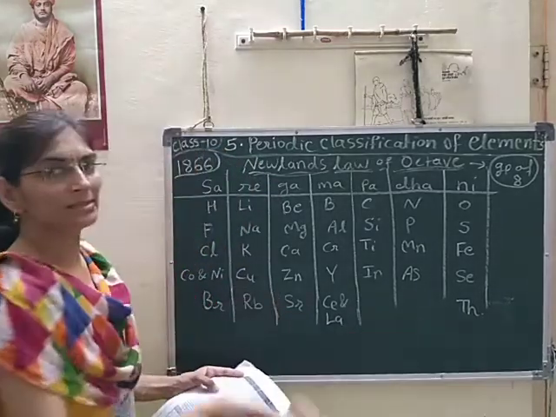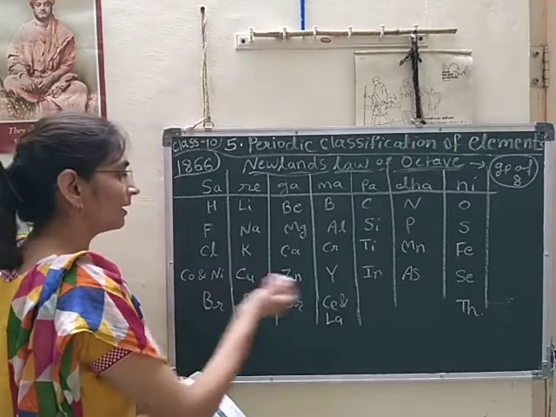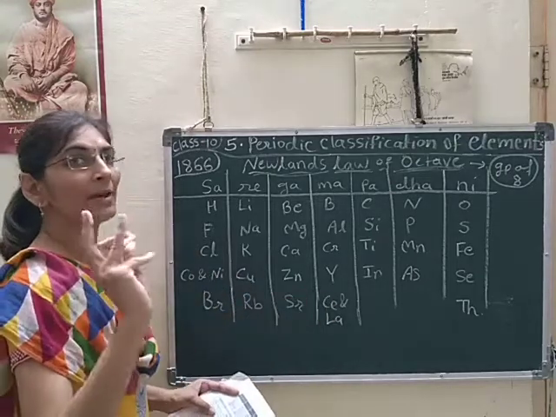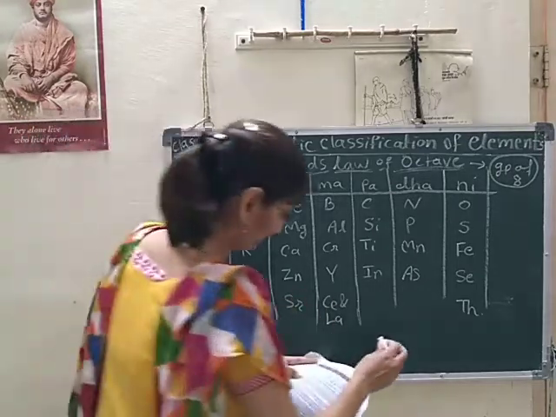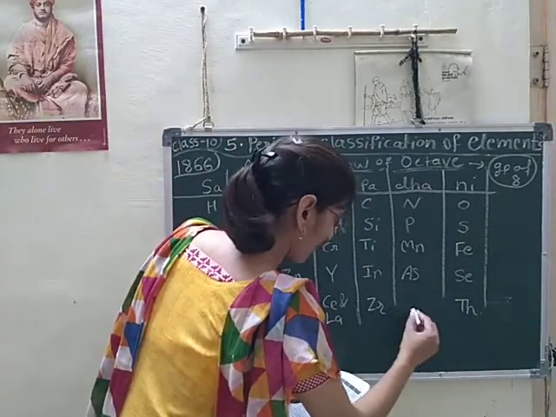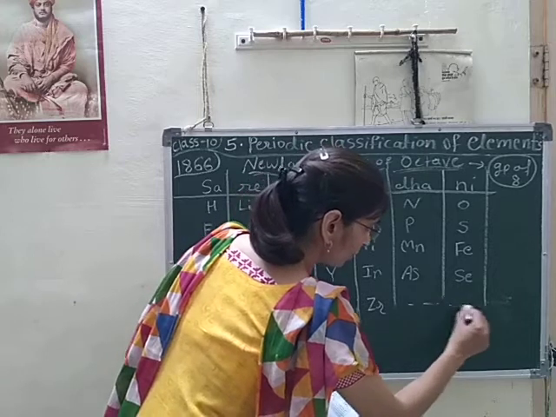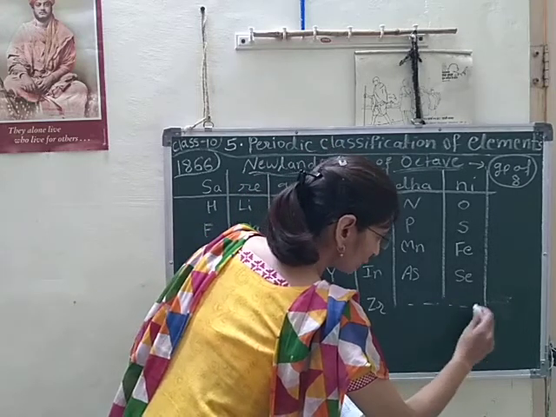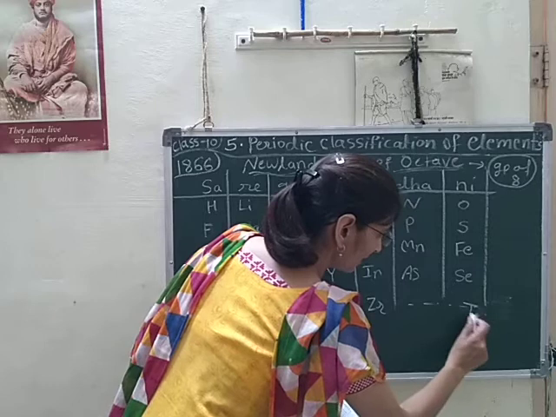Like that, 5-6 slots are there where he kept two elements together. This was considered a drawback of Newlands' table. And the last element is thorium.